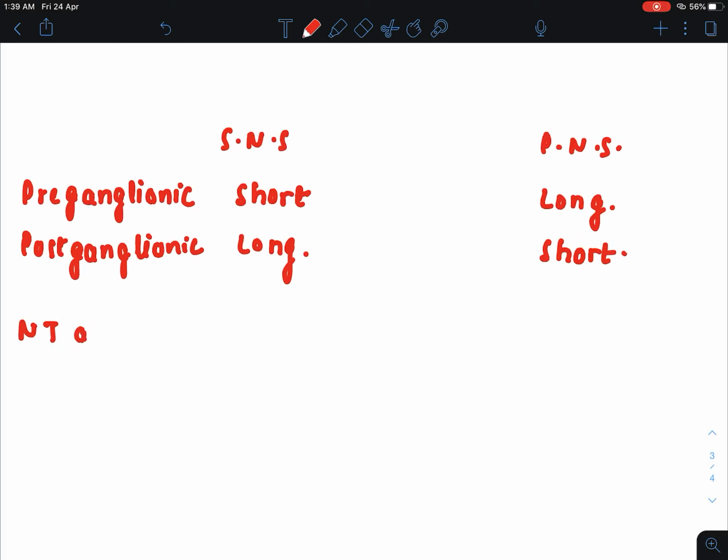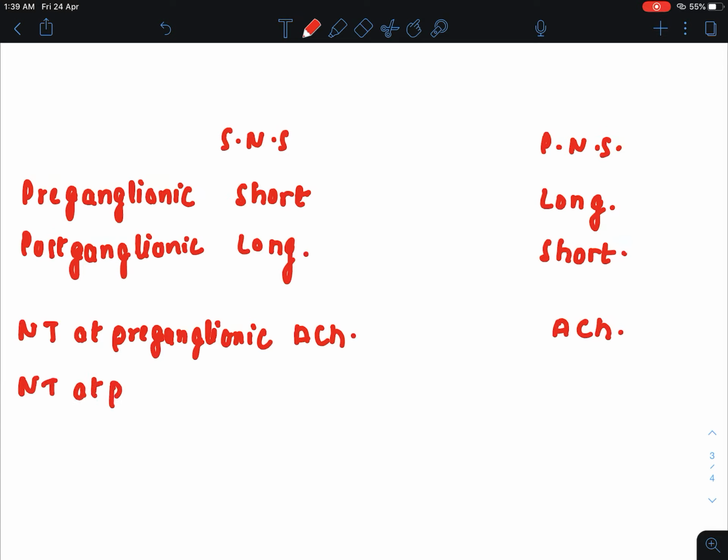The neurotransmitter at the preganglionic fiber in the sympathetic nervous system is acetylcholine, and in the parasympathetic nervous system also acetylcholine, whereas the neurotransmitter at the postganglionic fiber is noradrenaline, or dopamine can also be there, but in the parasympathetic nervous system fiber it is always acetylcholine.